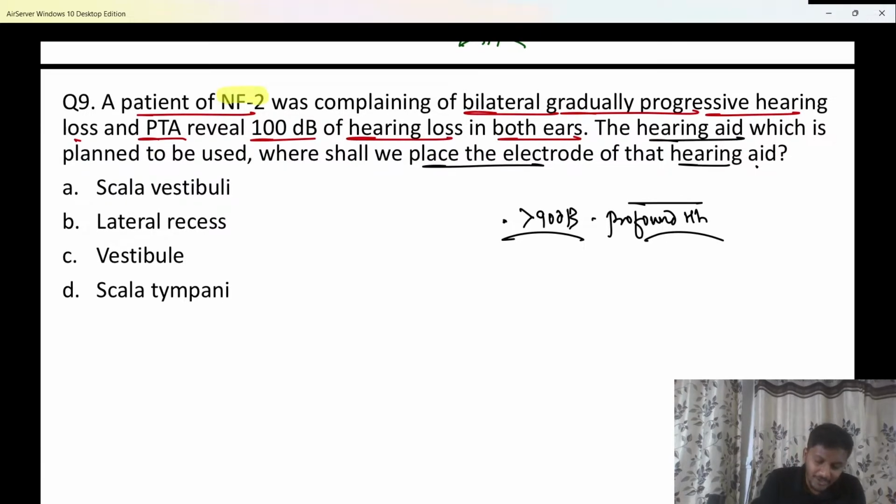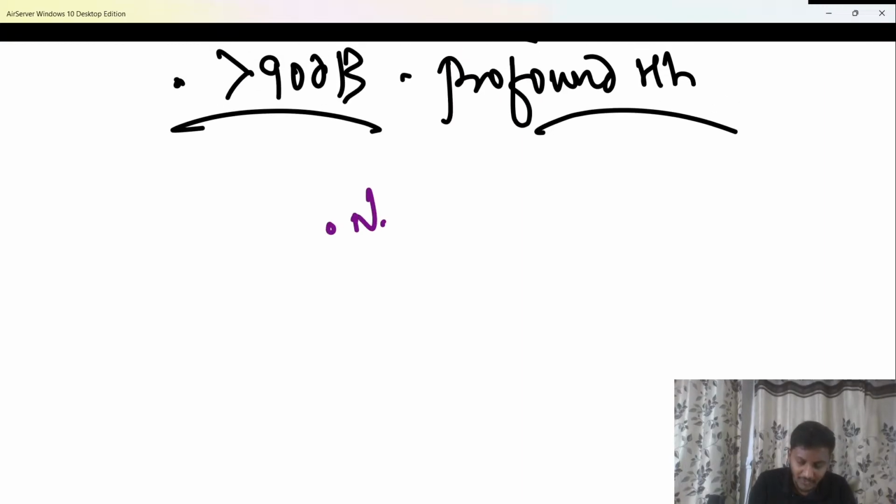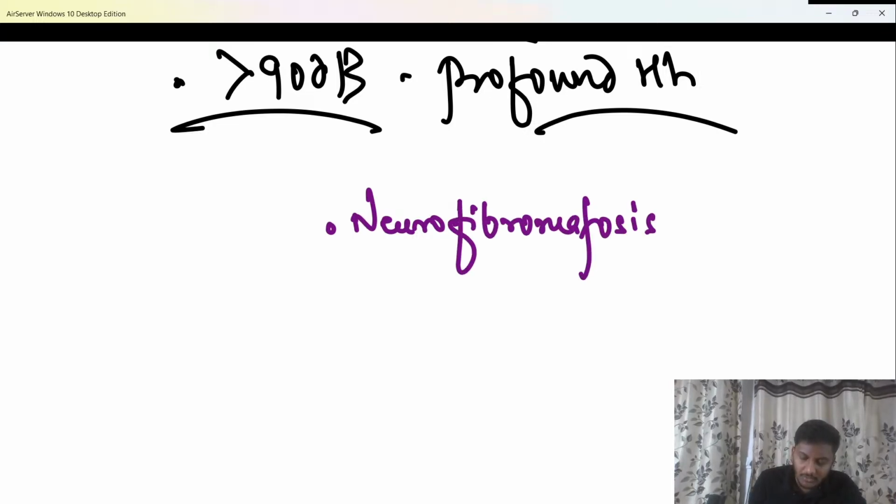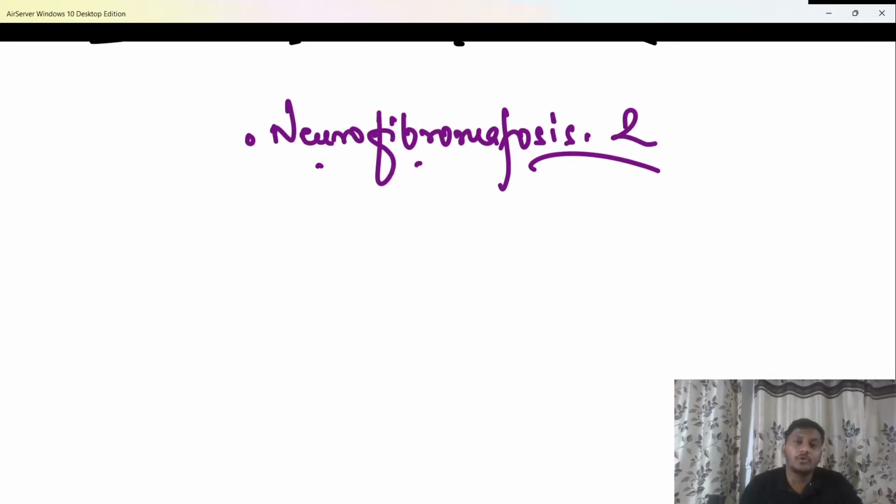Reason, because your patient is suffering from NF type 2, and I hope all of you are quite aware, neurofibromatosis is a neurocutaneous syndrome, and the most common tumor associated with neurofibromatosis type 2 is an acoustic neuroma, also called a vestibular schwannoma. Now we know that usually acoustic neuroma or vestibular schwannoma, which is your eighth nerve tumor, is mostly unilateral, except in one condition, and that is neurofibromatosis type 2.